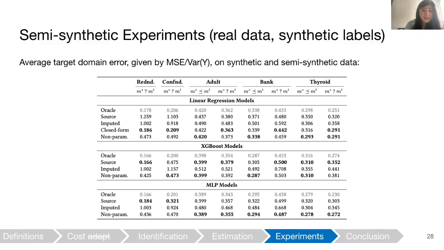And then for synthetic data, we note that for the XGBoost and MLP models, we can actually observe the source predictor outperforming some of the other methods, perhaps because the missingness induces some sort of nonlinear relationship between the covariates and the label.